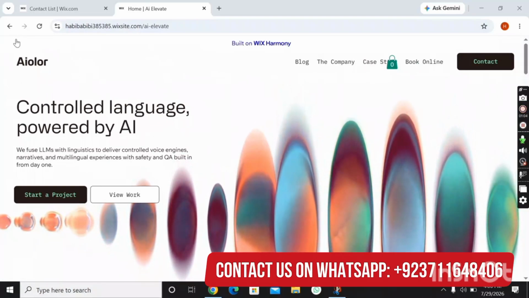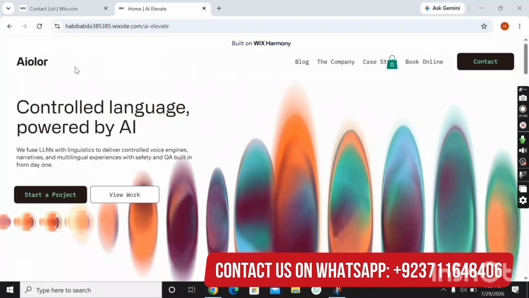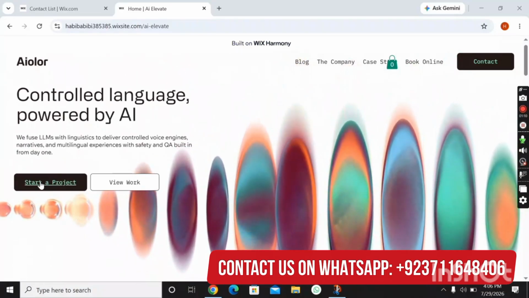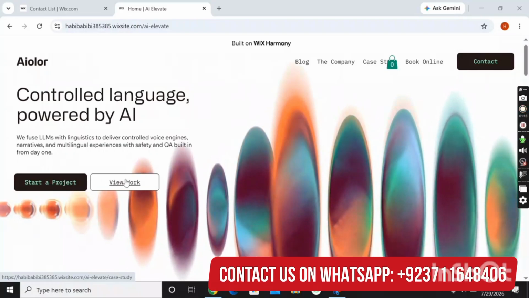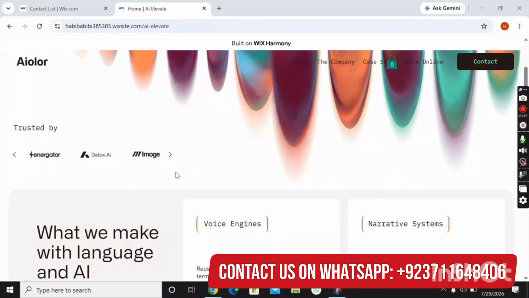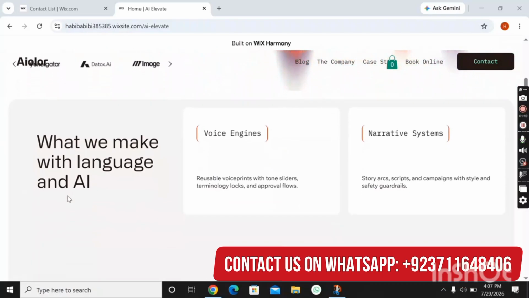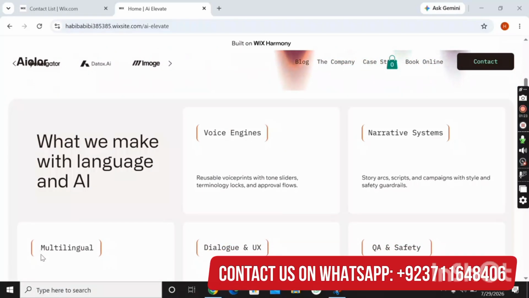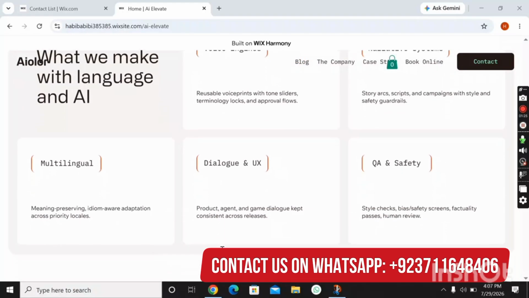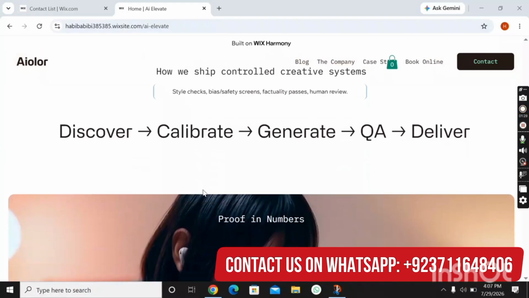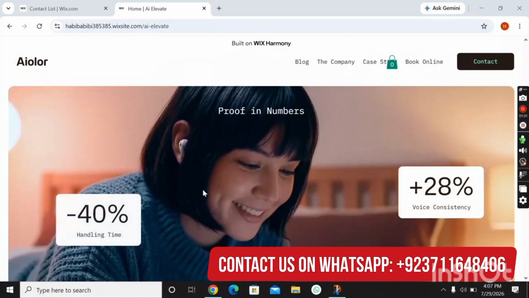This logo can be changed from the dashboard or admin panel, and here you can see "control language empowered by AI". Here you can start a project. From here you can view your work, and these logos can be changed from the admin panel. Here you can see the voice engine and narrative system, multilingual, and you can add your services, about, etc. here, and here you can see the attractive look of this site.